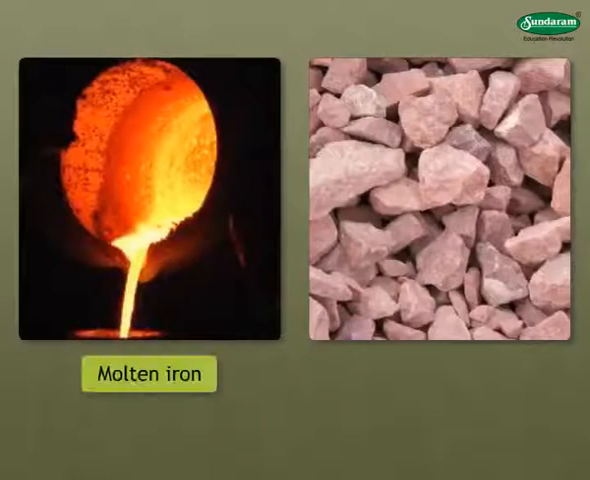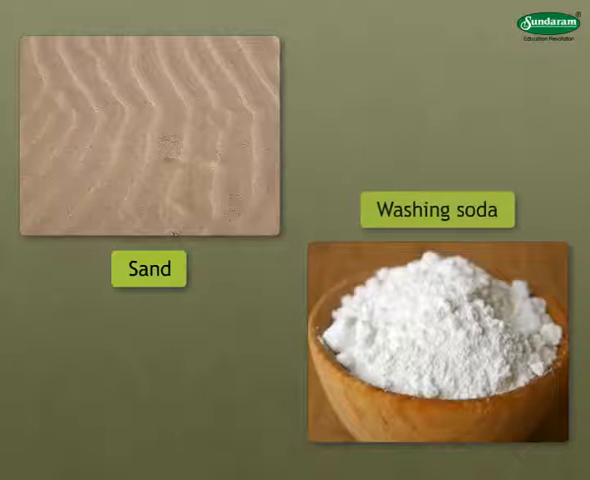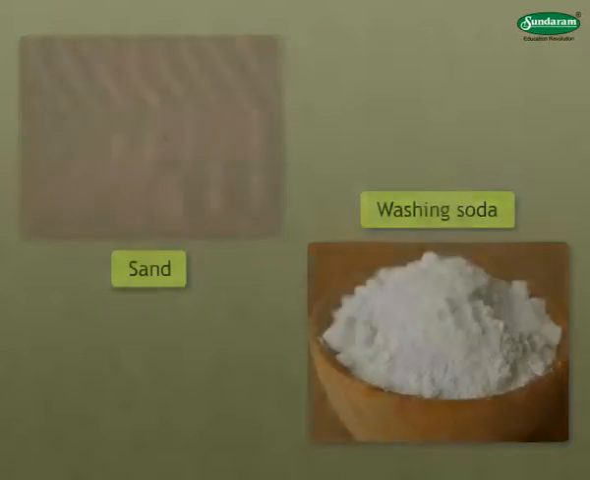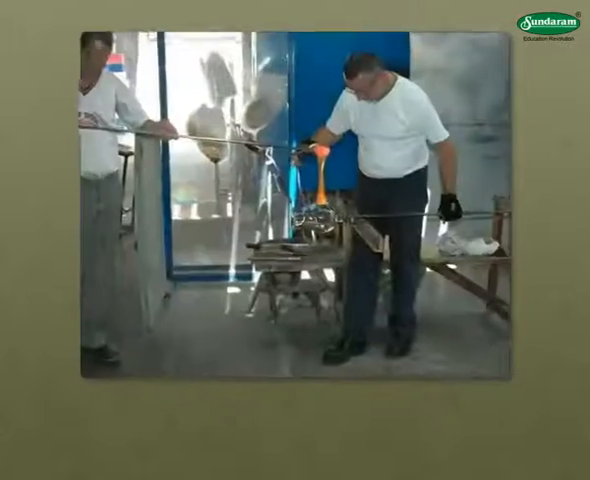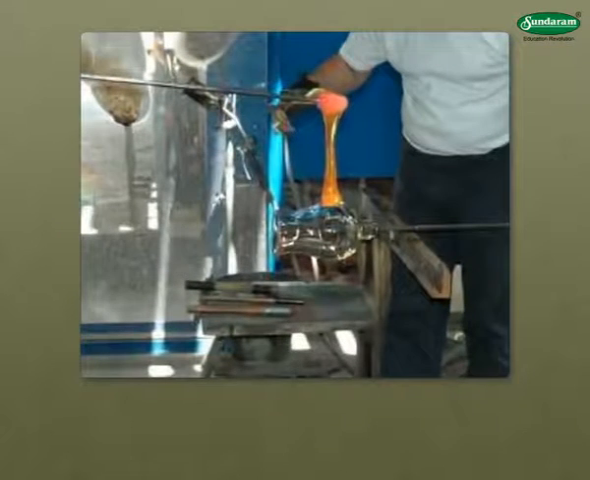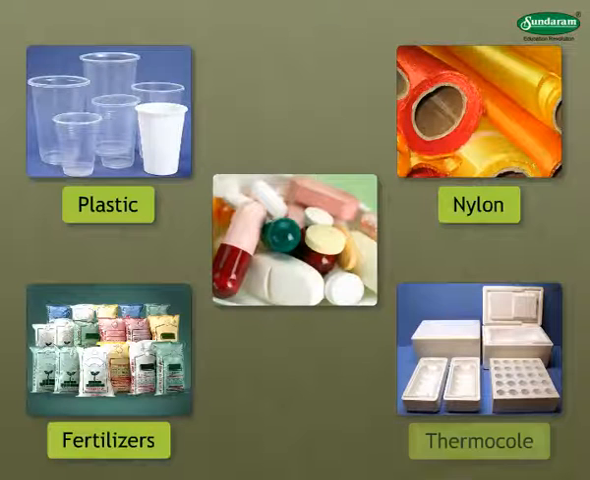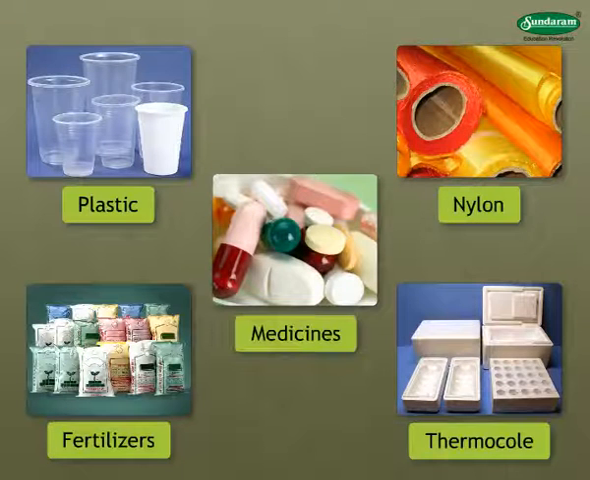To get molten iron, a certain kind of reddish rock is crushed and heated to a very high temperature in a furnace. If sand and washing soda are mixed in a certain proportion and melted, we get glass. Man has made great progress in his skill of bringing about chemical changes. Plastics, nylon, fertilizers, thermocol, medicines, etc. are made by making chemical changes in the raw materials used.